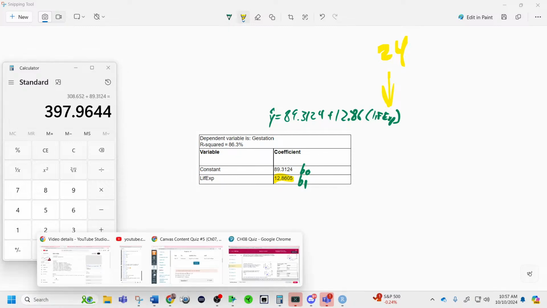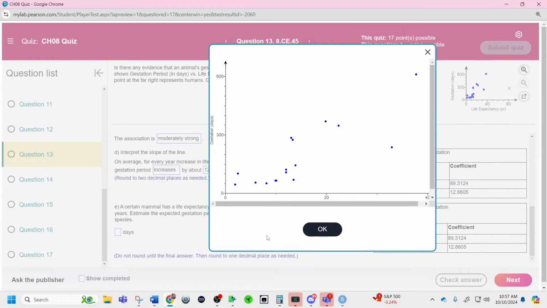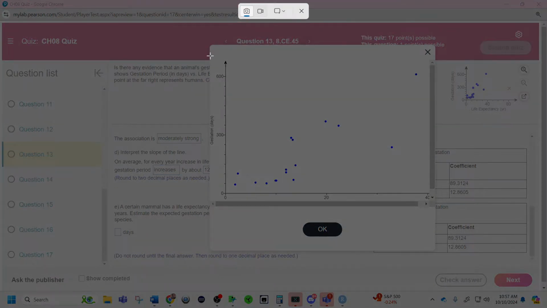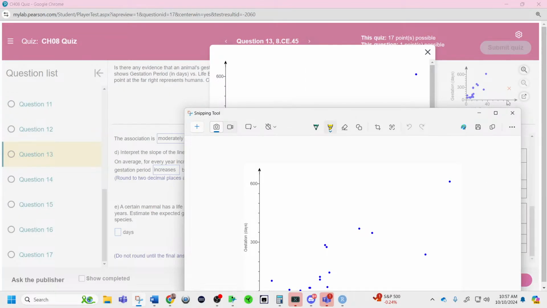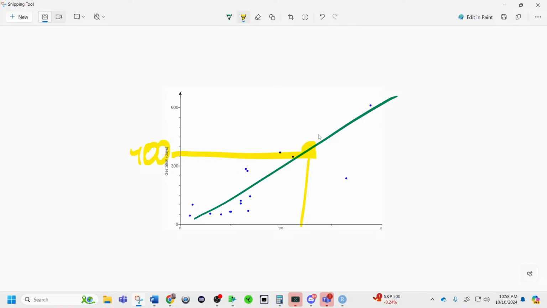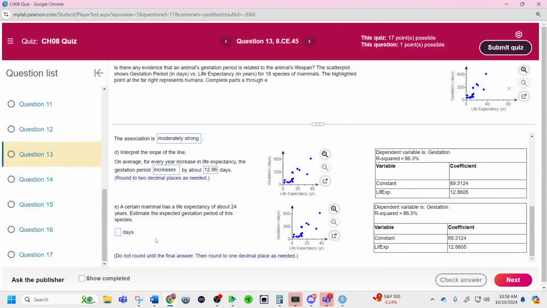Now, a check you can do, which is really great for this question, is it said a life expectancy of 24. So if you go over here and start drawing, I'm not going to lose that answer. What you should see is if you add a line to the data, and then you trace up at 24-ish, you should be about at 400. And maybe that is, maybe that's not. But it does look to be somewhat similar because remember, this is the line making predictions. We do have a bit of an outlier down there, but it looks to be close enough that yes, this prediction is accurate-ish for what we would expect.